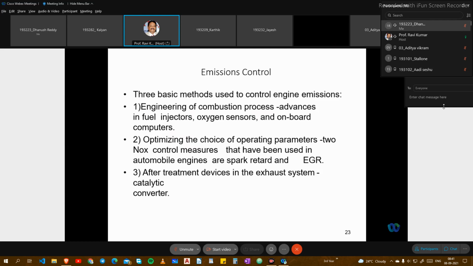Particularly, this catalytic converter will absorb the NOx and SOx content, which are harmful, and carbon monoxide also. There are some chemical arrangements I will explain to you. It absorbs the contents and stores them, and pure air will be coming out through the exhaust.